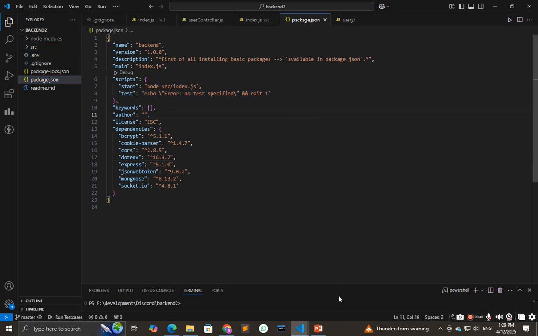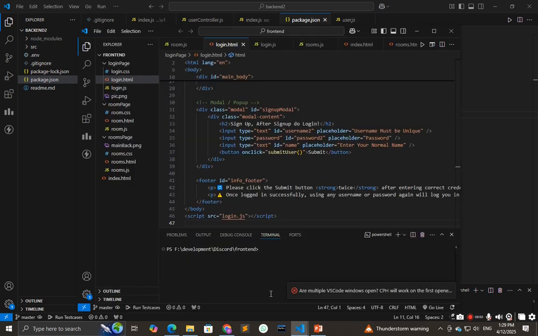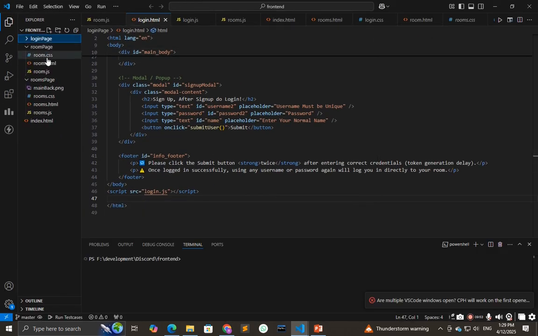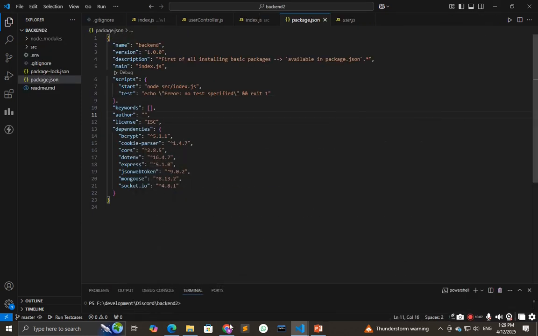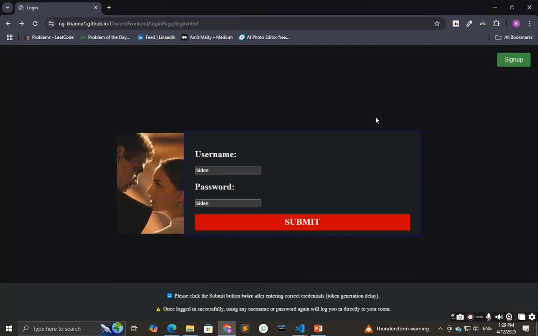Let's talk about the front end part. For the front end, we have simply used HTML, CSS and JavaScript, so there is not much to flex or show. So this is the whole project that we have created. This is my chat web application, which is similar to Discord, in which users can talk to each other in a private room, or can share the room credentials with other people to talk together. Thank you.